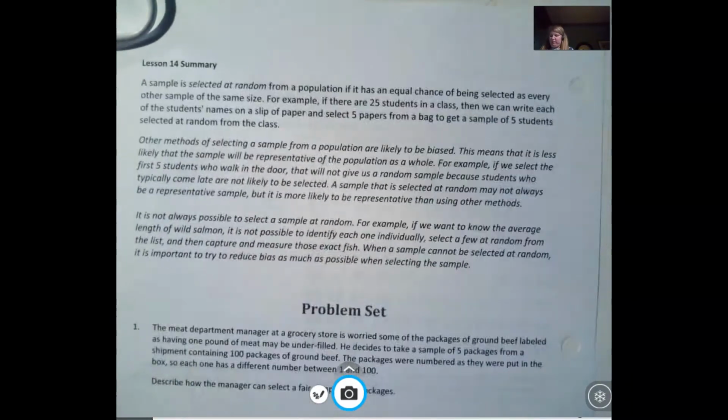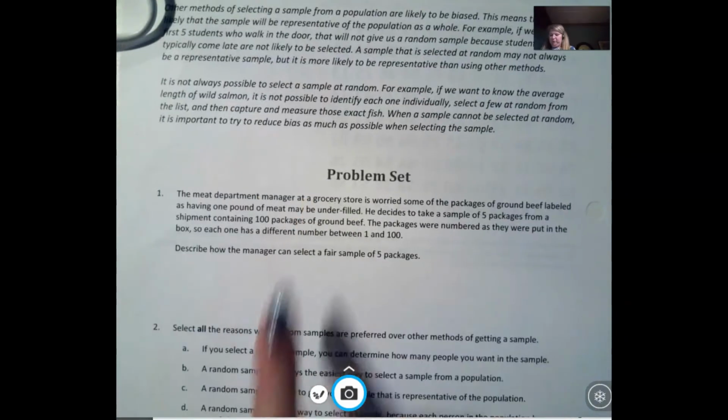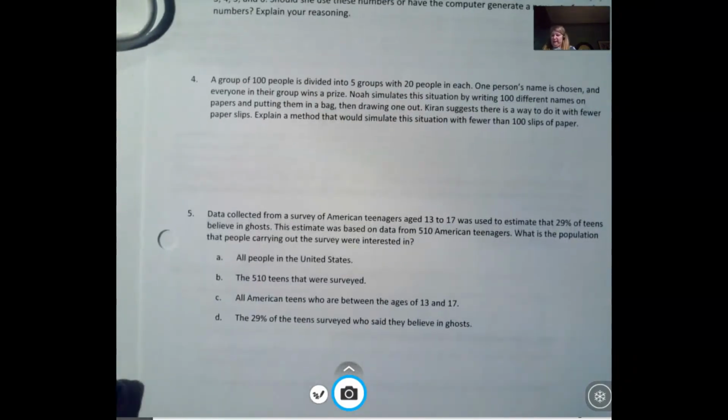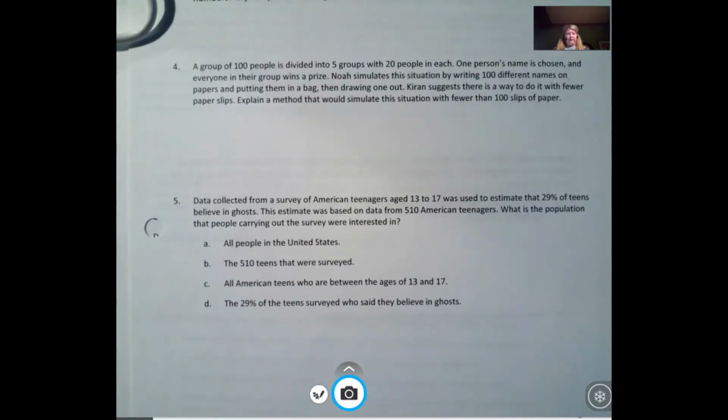Here's a summary that you can read on your own. Then you have a problem set that you will need to complete. That problem set actually has 5 questions, so I will make another video going over those 5 questions, so that way you can go over those after you've done them.